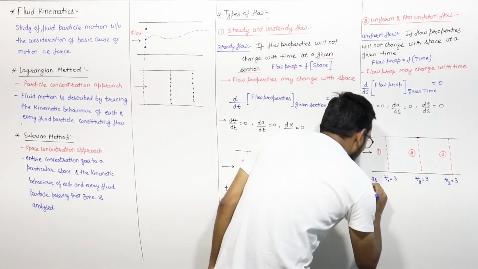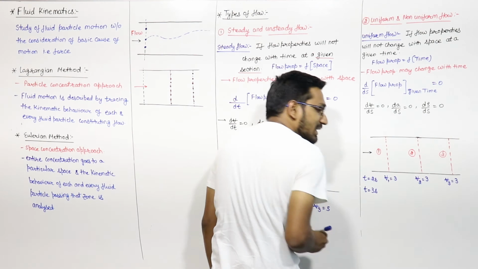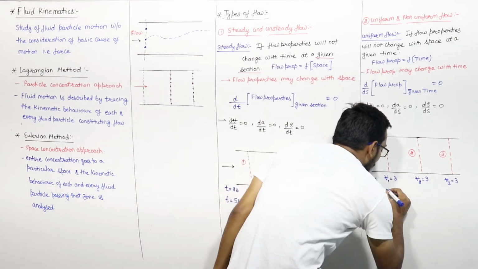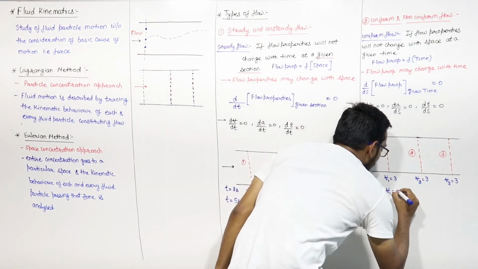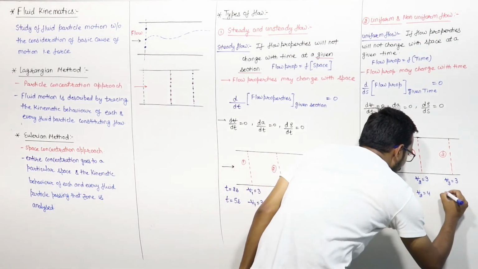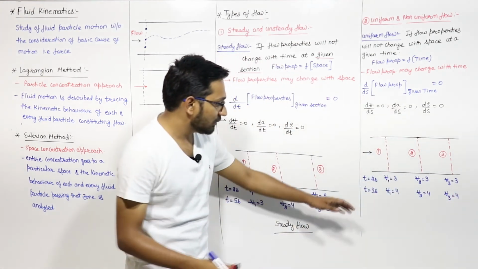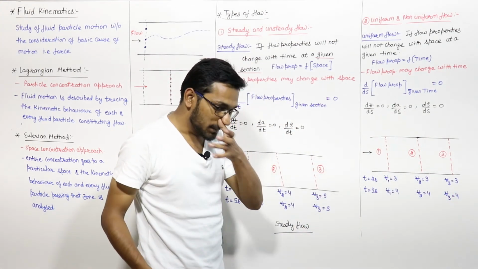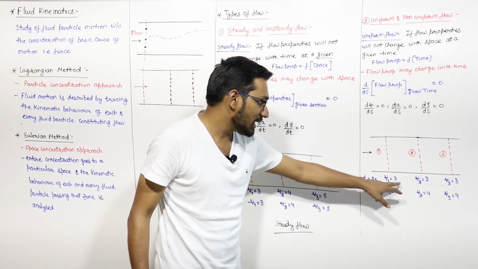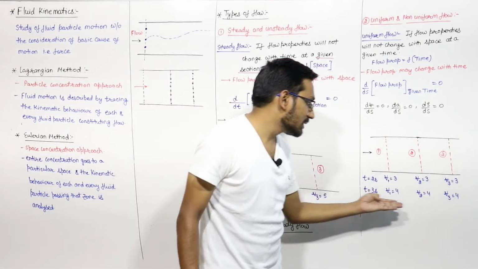But if you change the time, let us say at time t is equal to 3 seconds, the flow property may change. Let us say V1 will be equal to 4, V2 will be equal to 4, and V3 will be equal to 4. With the time from 2 to 3 seconds, the velocities will change from 3 to 4, but it is not changing with space.